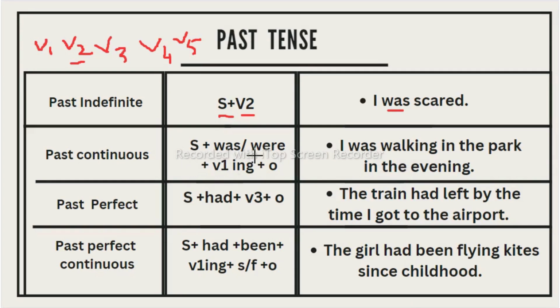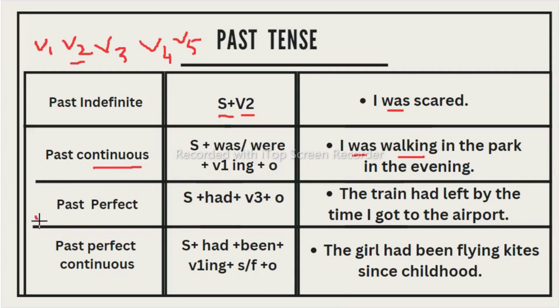This was or were depends on the subject. If your subject is singular, you need to take was. If your subject is plural, then you need to take were. Then here V1 plus ing, which is V4, because it is continuous, so in the continuation you need to take the ing form of verb. Then object, like walking is there, this is the V4. And this is was, I was walking in the park, because it is the past continuous.